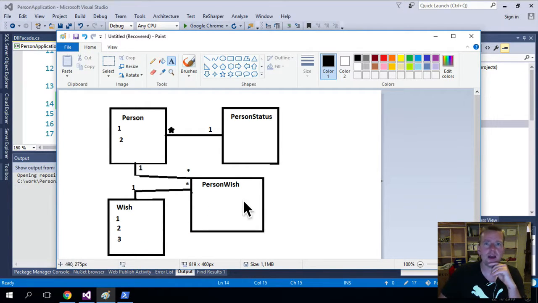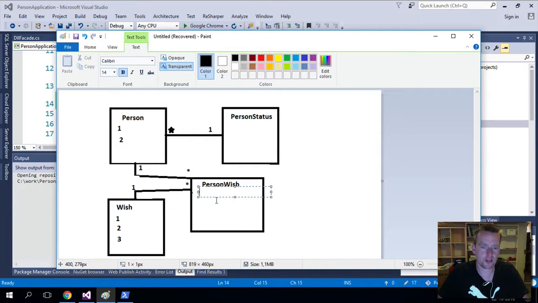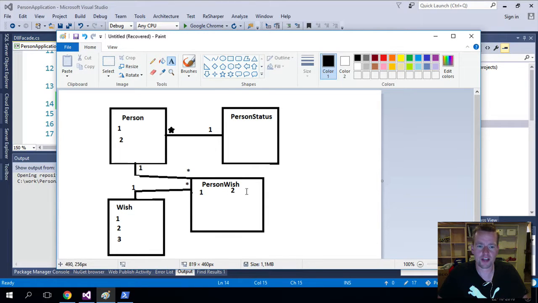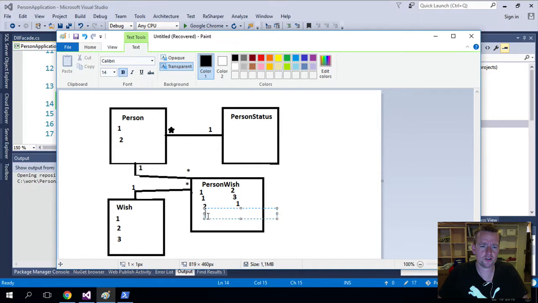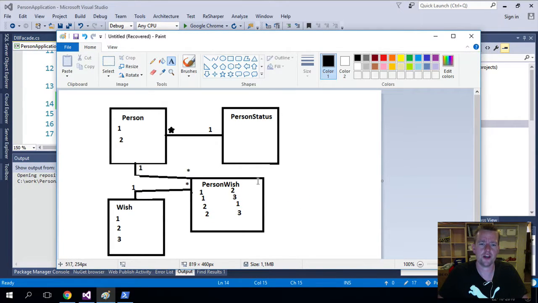Now, we have to map these together somehow, right? And we have to do that in this table. This table is only there to represent how these guys are mapped together. Meaning that if person 1 wants to use wish 2, then this is the first mapping. Now these are bound together, person 1 with wish 2, right? Then we can do another, person 1 is bound to wish 3. We can also say person 2 is bound to wish 1, and person 2 is also bound to wish 3, right? So that's how we use this table. It's just to bind the information together between these two tables.